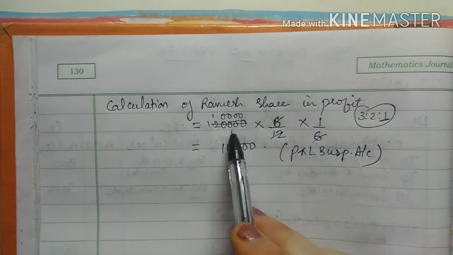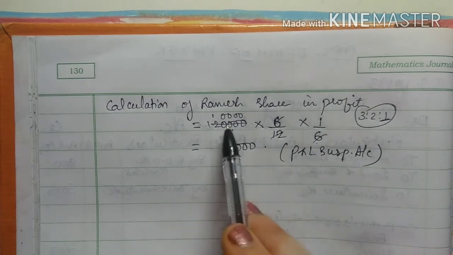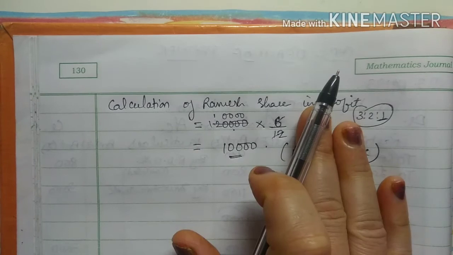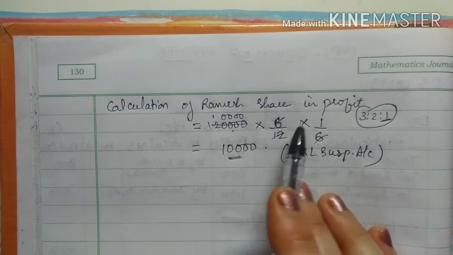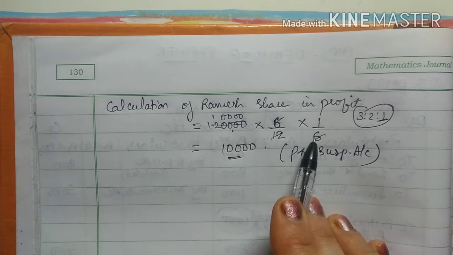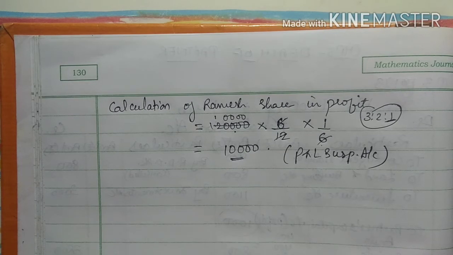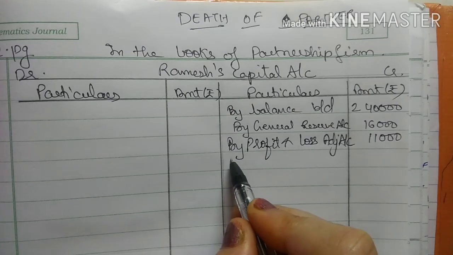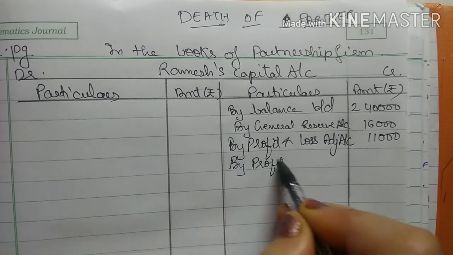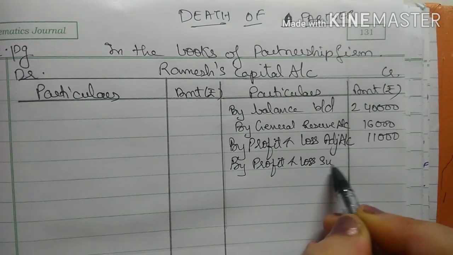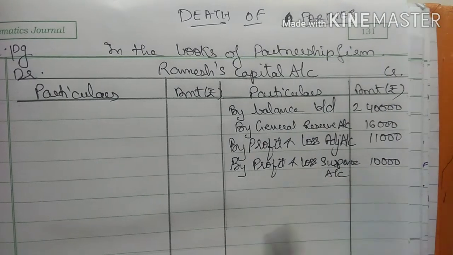So always remember, you have to calculate for the months he is working. Moreover, if we only calculate this much, it would have been 60,000. So 60,000 is for the full year. From that you have to calculate Ramesh share also, right? So this amount, this is profit, so it will come in Ramesh capital account credit side by profit and loss suspense account 10,000. Okay.